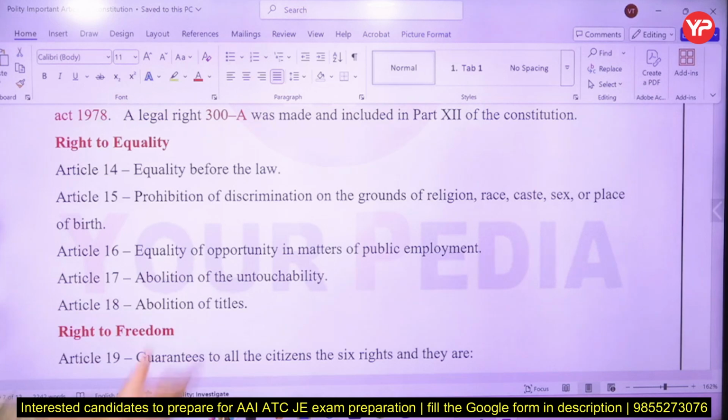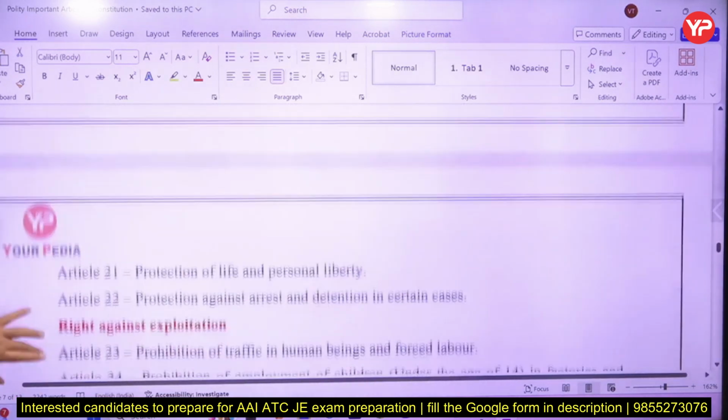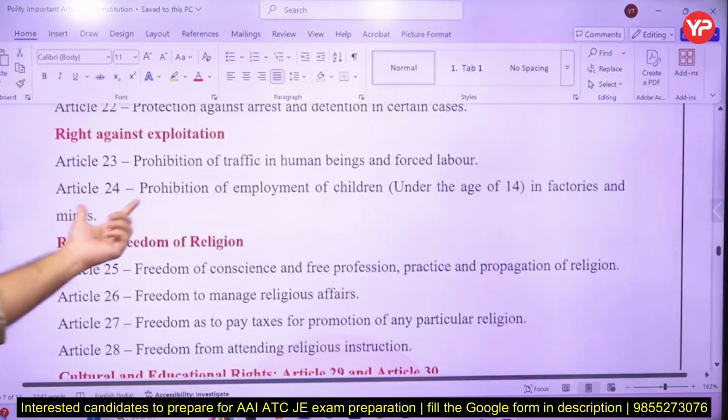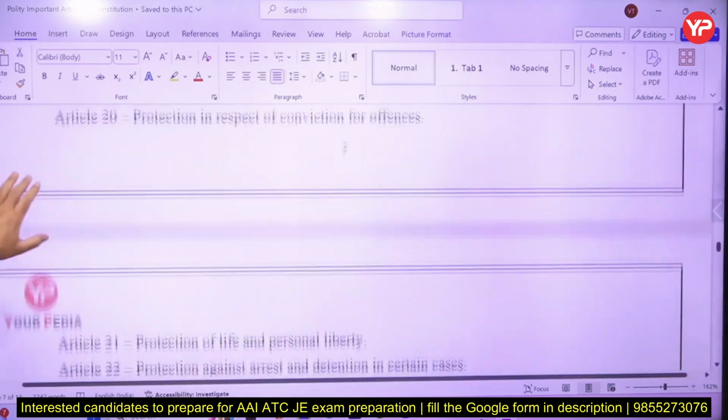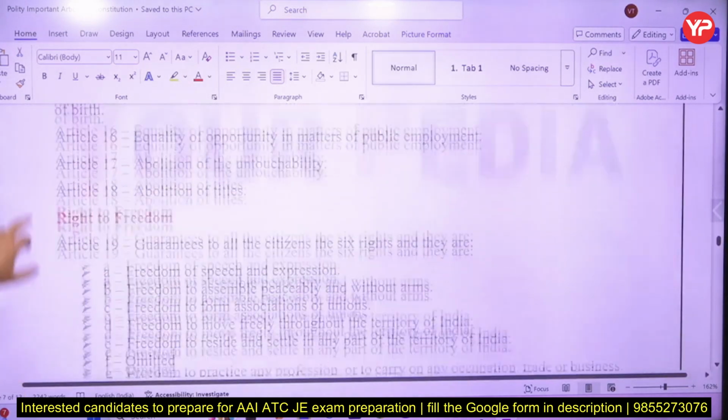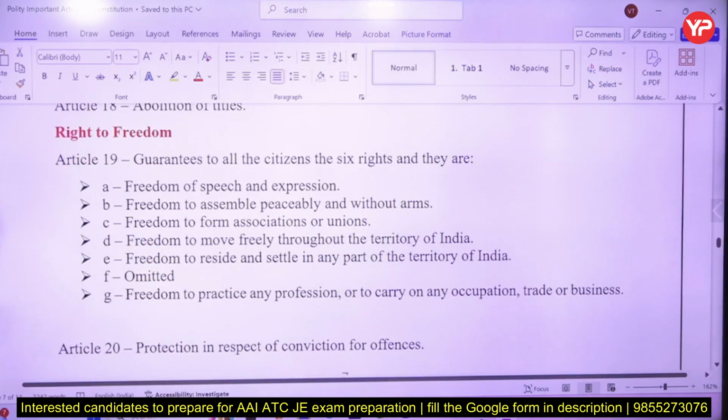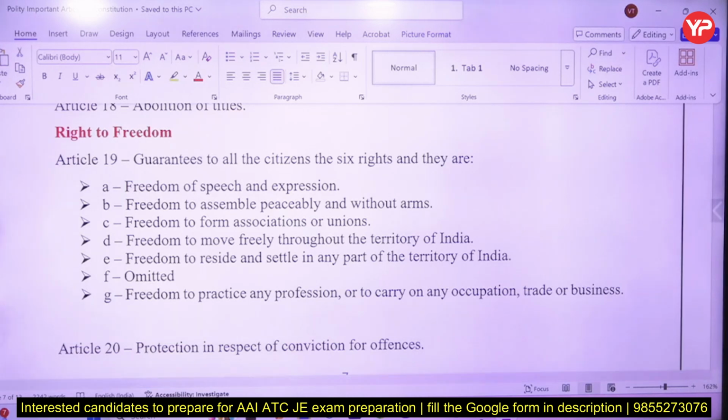17 is abolition of untouchability, you cannot practice. In fact, Article 17 and Article 24 are the absolute, these two are absolute laws in the constitution, and there is no exception to these. Article 19 is the most important fundamental right, right to freedom, freedom of speech, assemble. So all these are further components of right to freedom, that is Article 19.